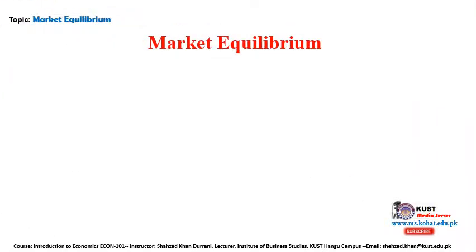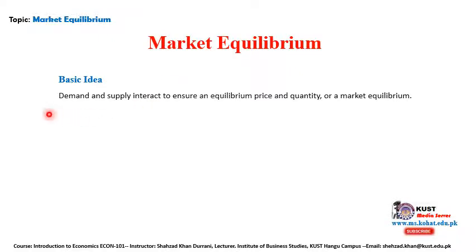The basic idea of market equilibrium is that demand and supply interact to ensure an equilibrium point, with a price and a quantity.